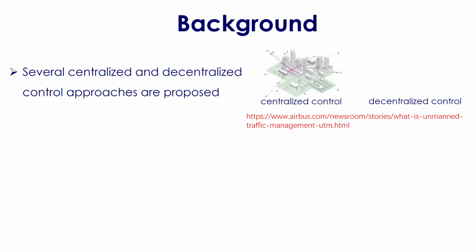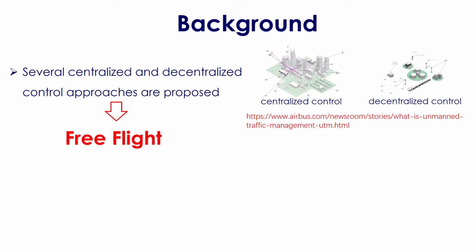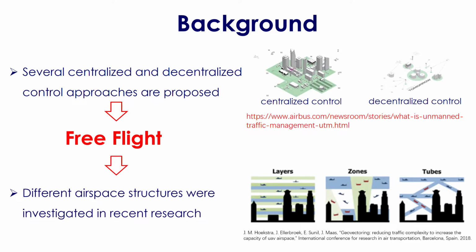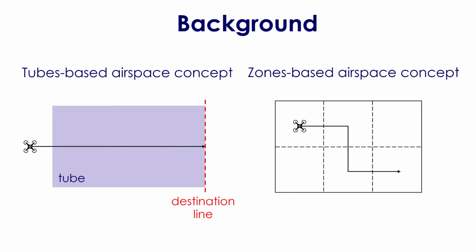Among them, free flight is a developing air traffic control method that uses decentralized control. Based on this, different airspace structures were investigated in recent research, such as layers, zones, and tubes-based airspace concepts. Under structured airspace concept, the temporary target of each UAV is always a chain of lines rather than a chain of points corresponding to the boundary of regions, which is in contrast to the unstructured airspace concept. This is formulated as a free flight control problem.